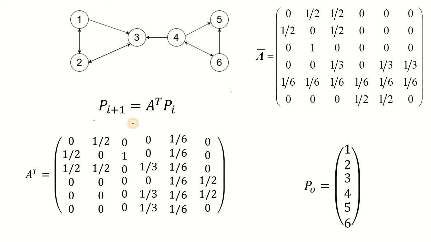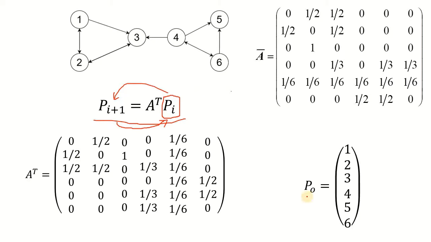This is the formula that is being provided to us in the initial PageRank algorithm: using the PageRank values of all the pages in the previous iteration, multiplying it with A transpose is going to give us the PageRank values for the current iteration, and then putting them back in this equation is going to give us the values for the next iteration. So the process can continue, and in each iteration the values are going to get refined. But the problem is we need to have a starting point.